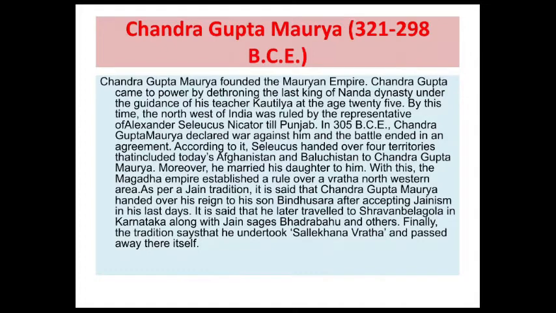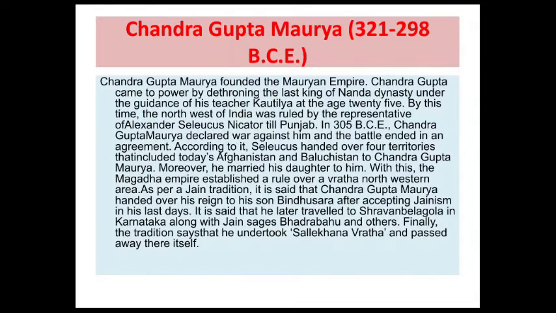Chandragupta came to power by dethroning the last king of the Nanda dynasty, under the guidance of his teacher Kautilya, at the age of 25. By this time the northwest of India up to Punjab was ruled by the representative of Alexander, Seleucus Nicator.